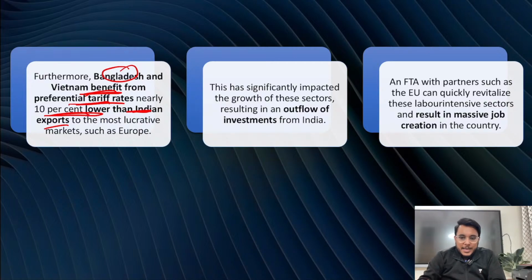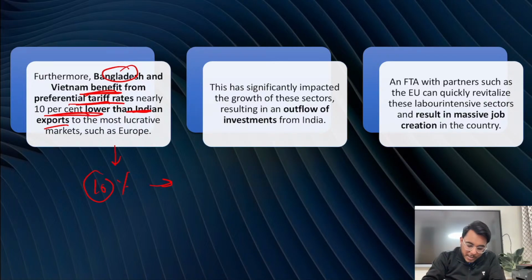So basically, it has been provided that the tariff rates differ. These countries, such as Bangladesh and Vietnam, have signed free trade agreements with almost all the countries in Europe. So when their products reach those markets, their tariff rates are 10% less than India's tariff rates. Why are India's tariff rates high? Because we have not signed free trade agreements with the countries to which we are exporting.